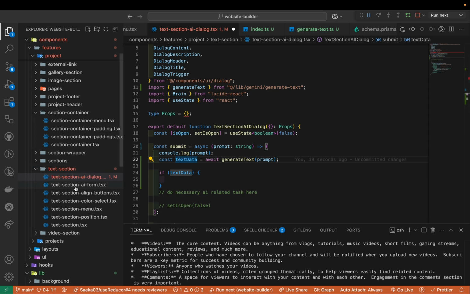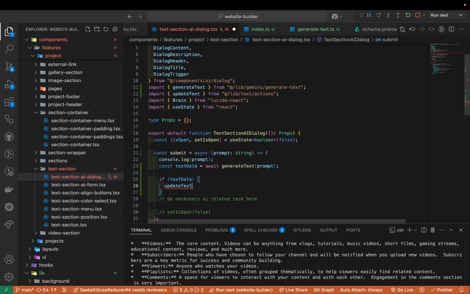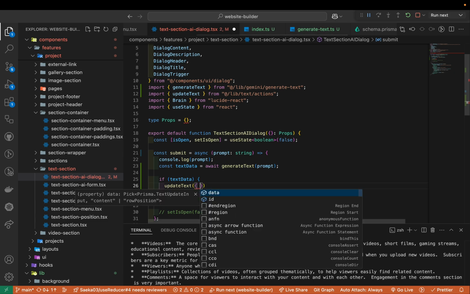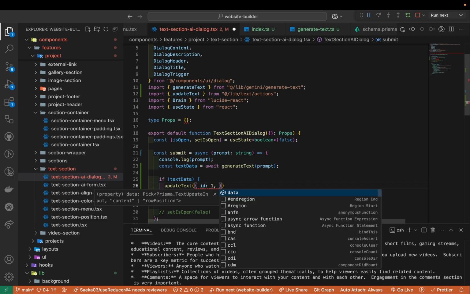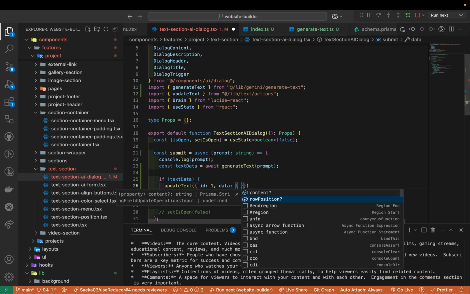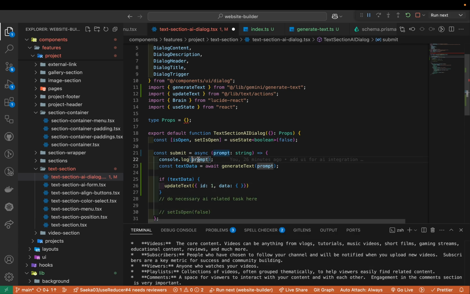So we probably have update text somewhere. Let's take a look at what data we need to pass. Yeah, nice. So we have data that we can pass here. We don't have ID yet. We're gonna get it. Data, we can pass it here. Data content and the row position. Exactly the same as this text data, right? So we're gonna just pass text data.